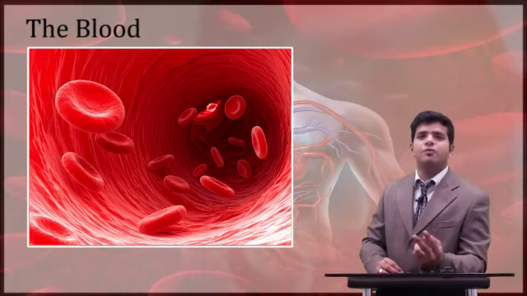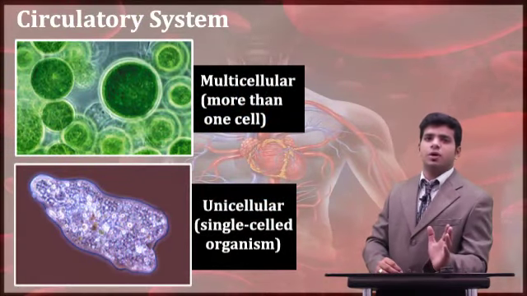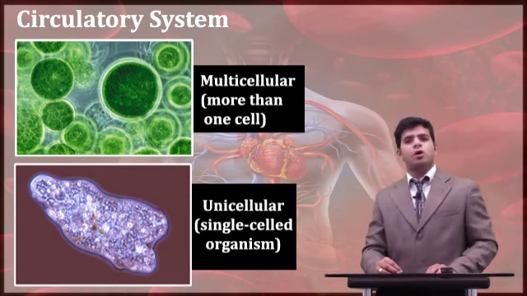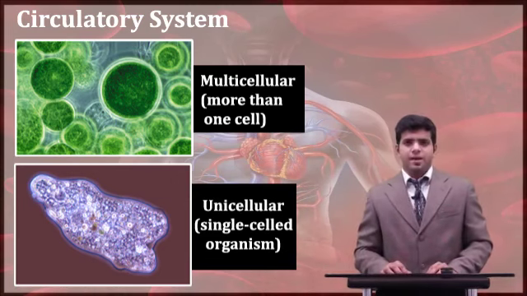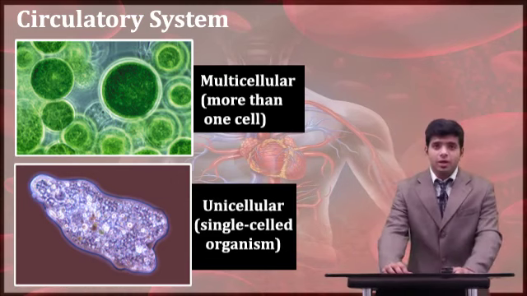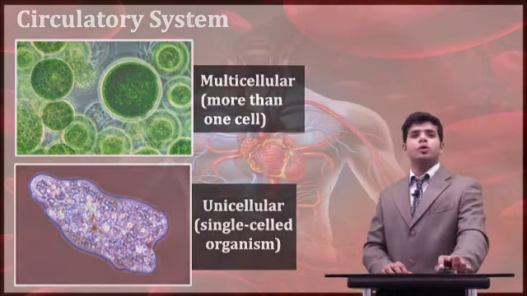So, we basically have two kinds of organisms today, multicellular and unicellular. When I speak about unicellular organisms, these are organisms which are single cell, and when I say multicellular, these are organisms having many cells. So let's move to the topic.